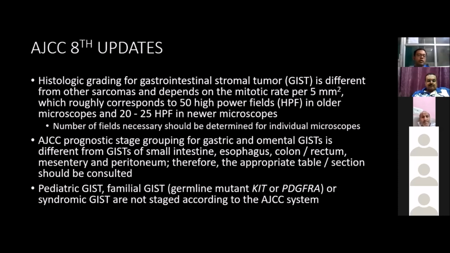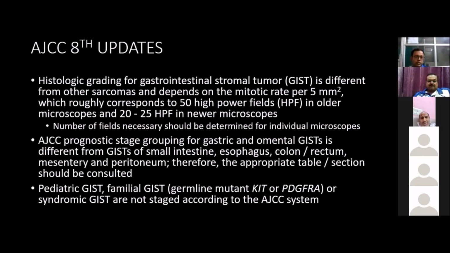Now, if we go to the AJCC 8 update, what they are saying about the recent GIST is that they have sub-classified GIST in the sarcoma group, and a new TNM classification has come for the GIST population. As we know, histological grading of GIST is different from other sarcoma and depends on the mitotic rate. This mitotic rate per 5 millimeter square area in the microscope could be 50 high power fields in an older microscope or 25 high power fields in a newer microscope. So the number of fields necessary should be determined for the individual microscopes.